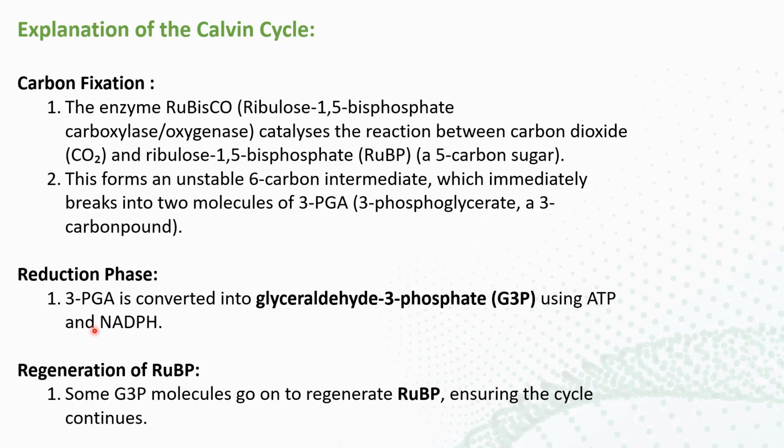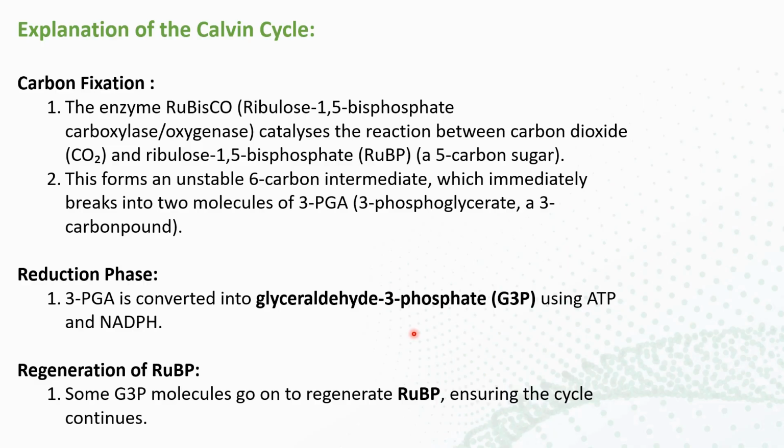The second reaction is the reduction phase. We know that reduction means addition of hydrogens. Like that, the 3-PGA is converted into glyceraldehyde 3-phosphate with the addition of H plus ions, with the help of NADPH and ATP. NADPH is the hydrogen H plus ion supplier for the 3-PGA. So with the help of these two energy molecules, the 3-PGA is converted into glyceraldehyde 3-phosphate in the second phase.